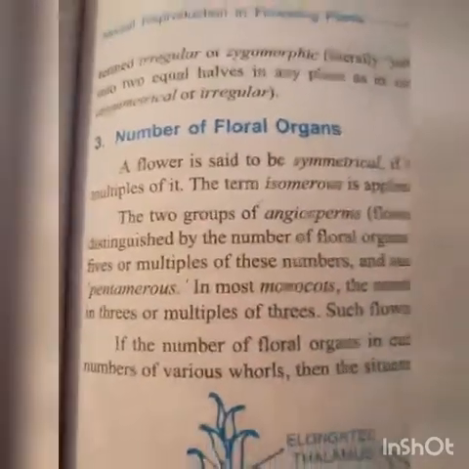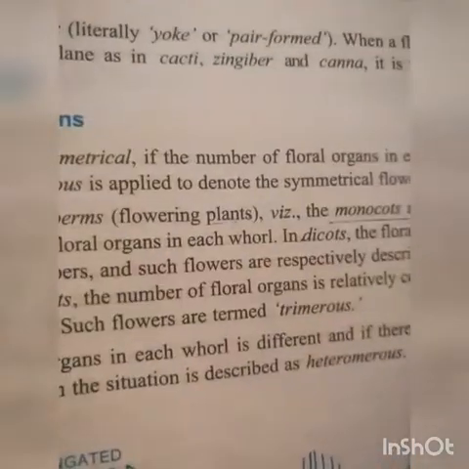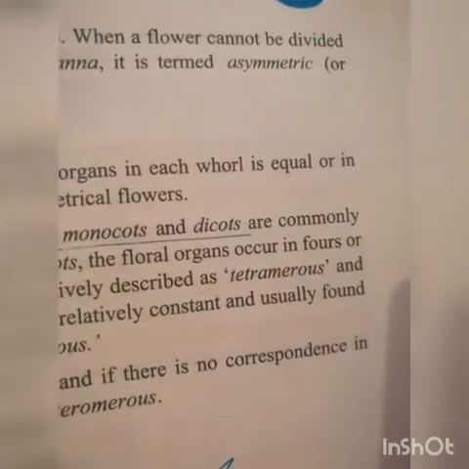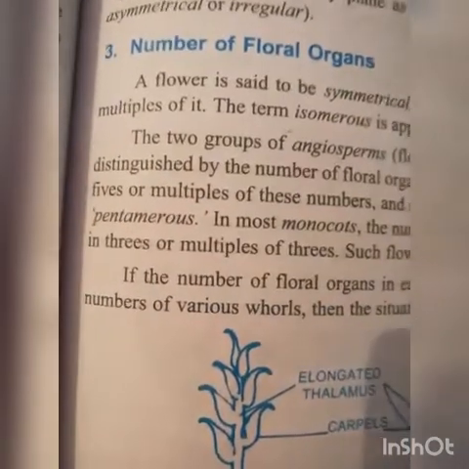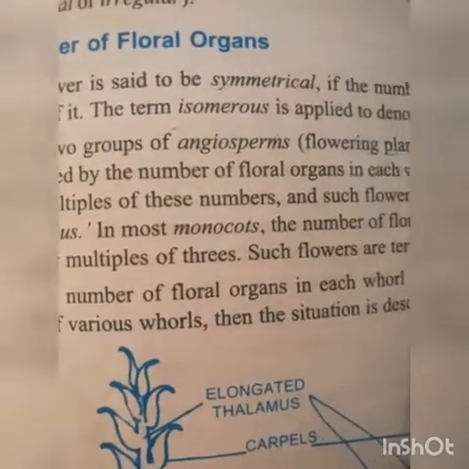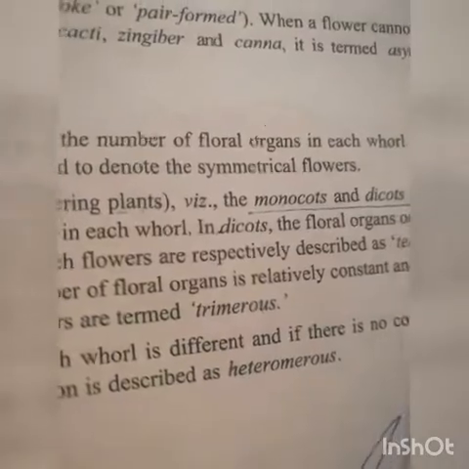Next, number of floral organs. A flower is said to be symmetrical if the number of floral organs in each whorl is equal, or in multiples of it. The term isomerous is applied to denote the symmetrical flower.